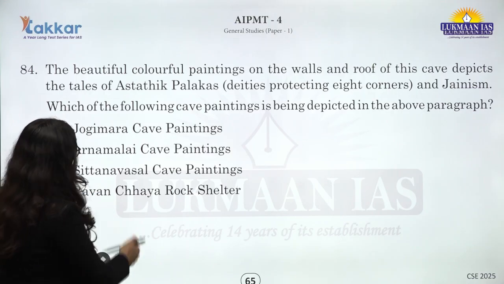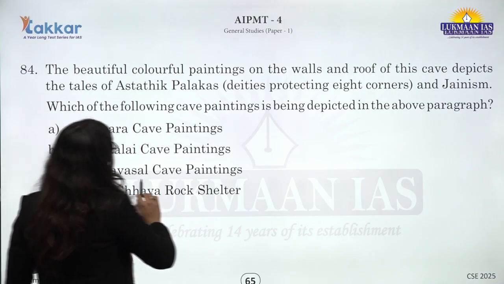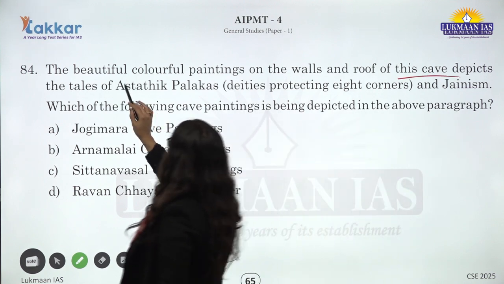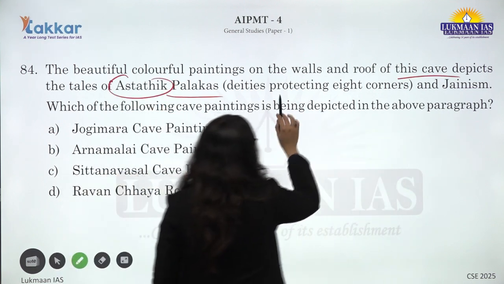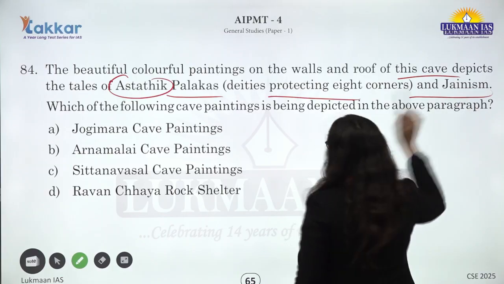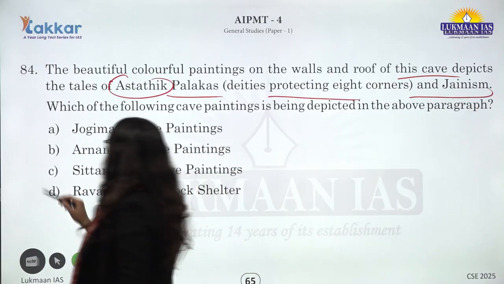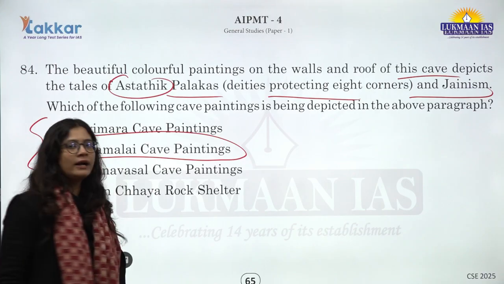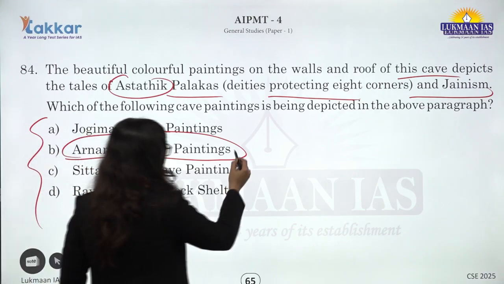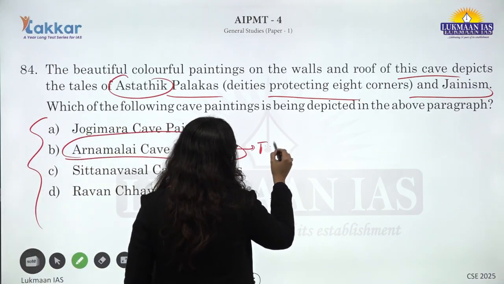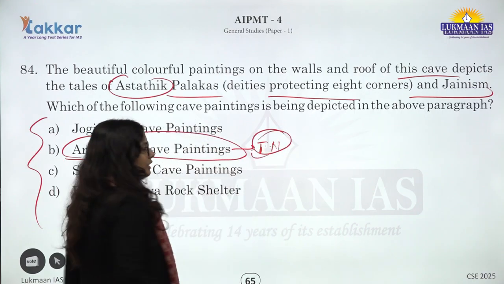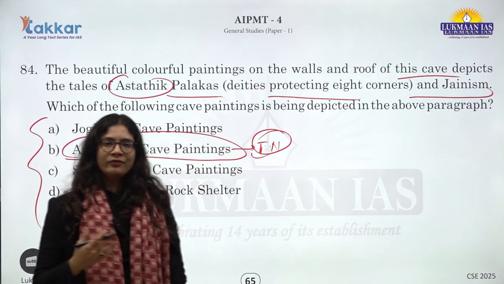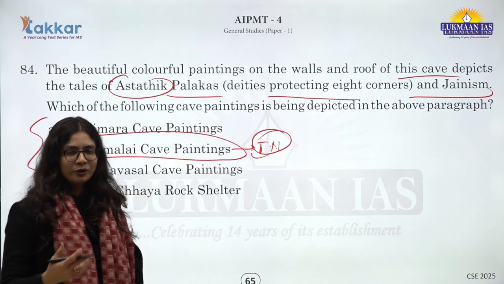Next question: the beautiful colorful painting on the walls and roof of this cave depicts tales of ecstatic apsaras, deities protecting the eight corners, and Jainism. This is related to the Sittanavasal cave paintings, located in the Tamil Nadu region, a very beautiful cave that was converted to a Jaina cave during the period.